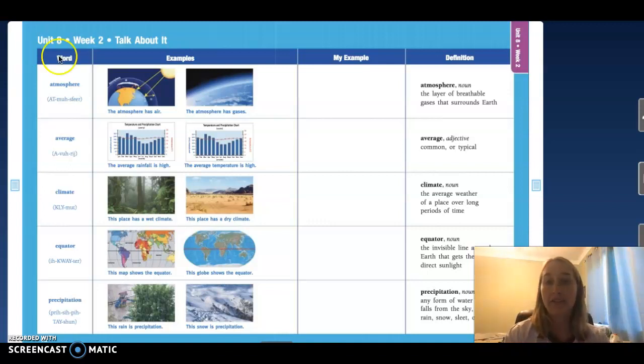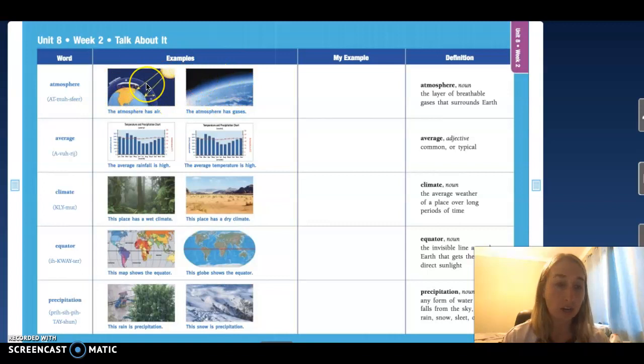All right, guys, we're going to look at our first vocab word right here. Go ahead and look at the pictures. Think about color, think about the things that you might see in this picture. Right here, it's a picture of Earth, and there's a picture of the sun, and then I see this little clear thing around the Earth. I'm starting to wonder, what might that be? Then I look at this picture.